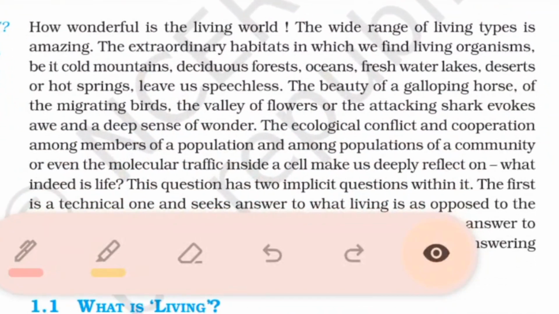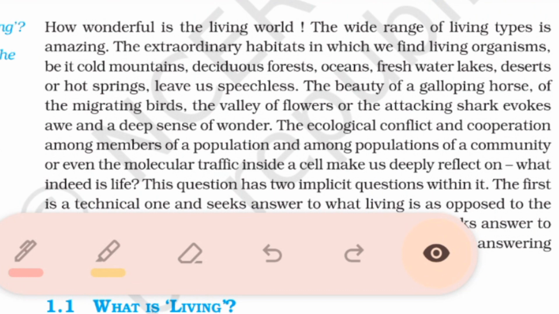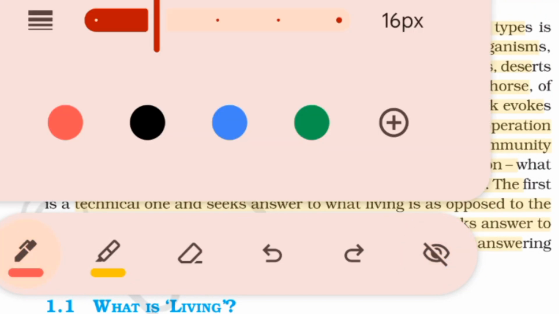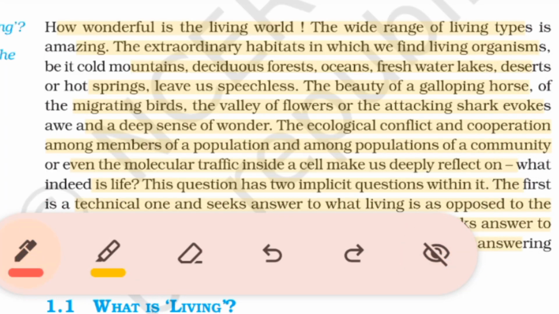Chapter 1: The Living World, Class 11 Biology. How wonderful is the living world! The wide range of living types is amazing.